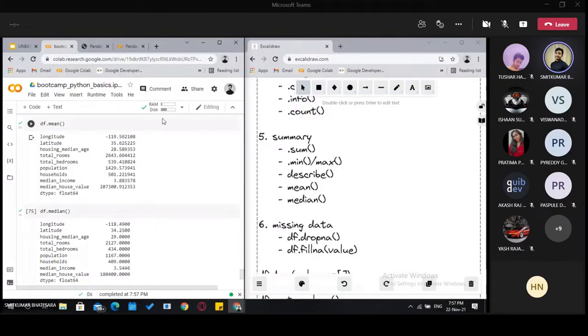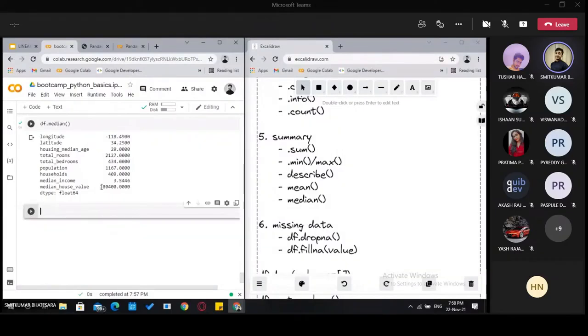If there are empty cells, we can either remove those rows if we have lots of other data, and if we are short of data, then we can fill those values using mean or median values. It doesn't change anything, it just fills the empty cells.